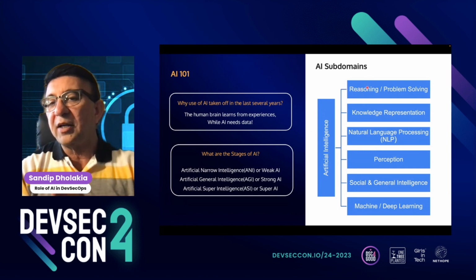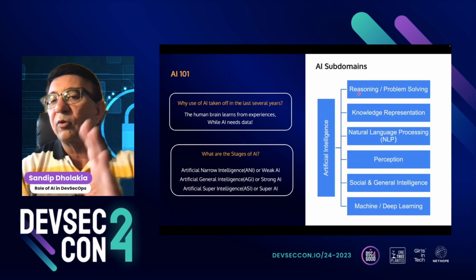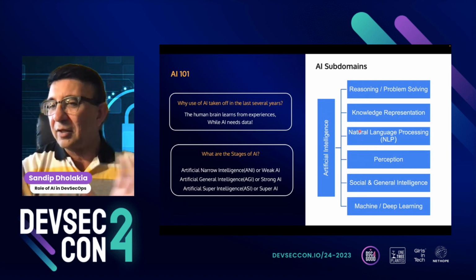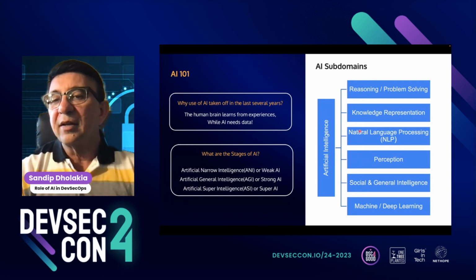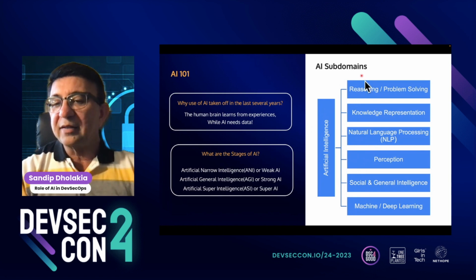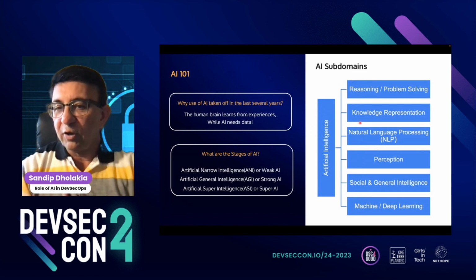AI can be divided into various subdomains. Now, this is not an industry standard or anything. Every textbook, every website has their own way of dividing this. But Wikipedia, about 4 or 5 years ago, had this, and since then Wikipedia has also changed this.